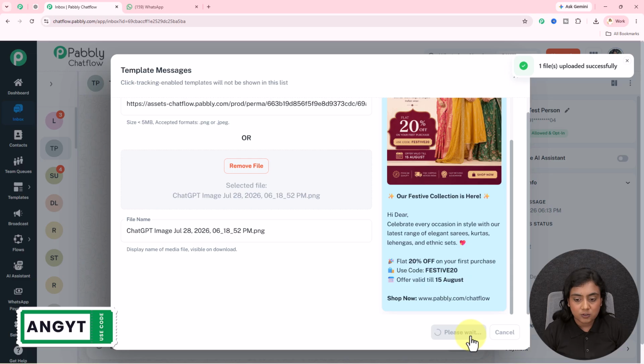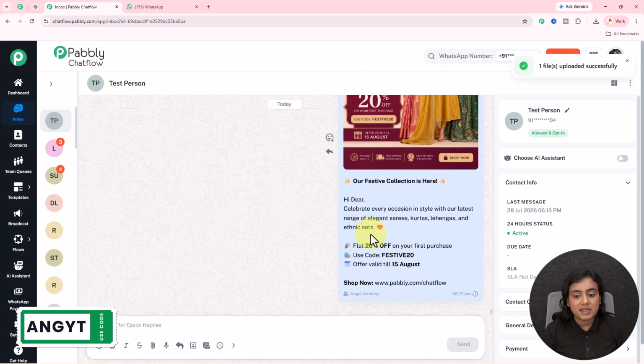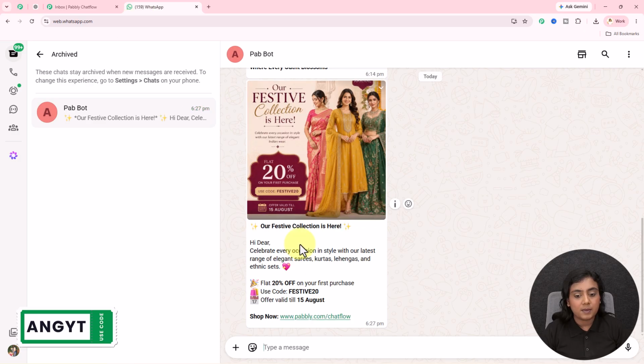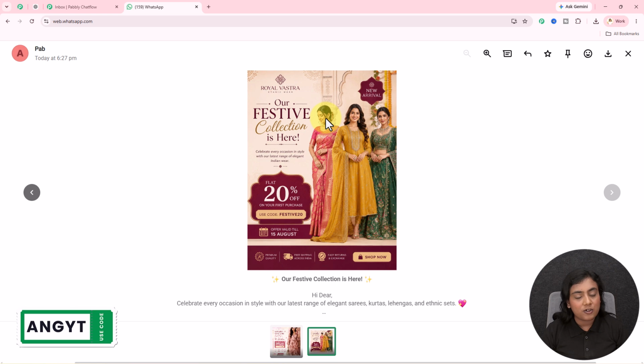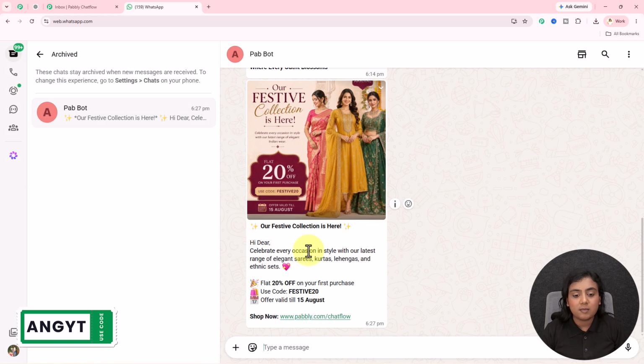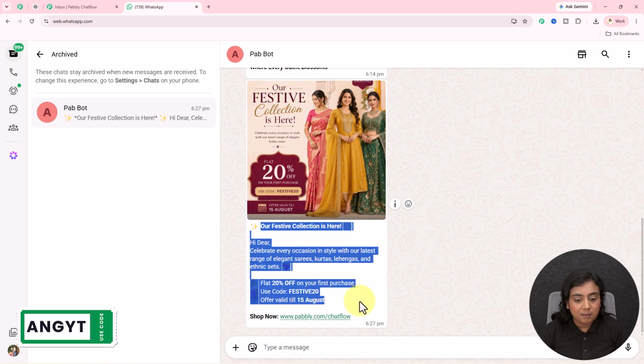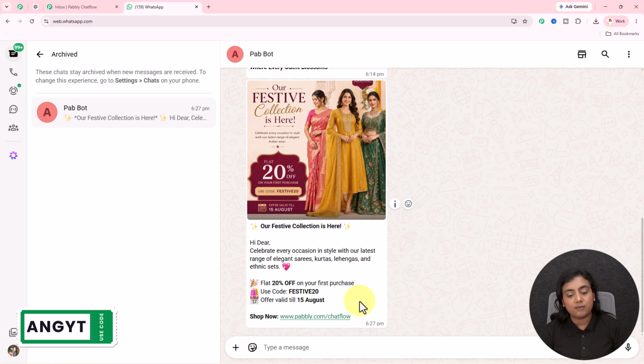Let me send this to myself, and as this message is forwarded towards myself, if I open my WhatsApp, you will see it's the same template that we have just created. This is an attractive image. You can generate this image with the help of ChatGPT. Just give the message that you're entering, and according to your business and everything, the image is going to be generated. And this is the template text that we have written. Now this is going to create a very good impression in front of your customers.